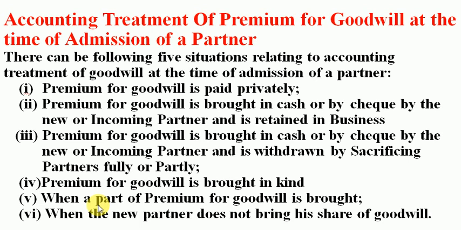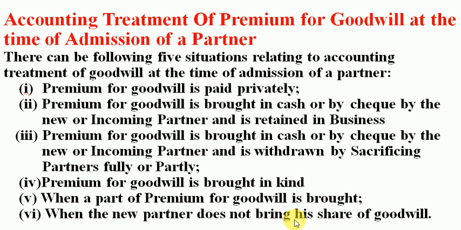Then the fifth situation says when a part of premium for goodwill is brought. So this is actually the second case, which is brought in cash, and the sixth case when new partner does not bring his share of goodwill in cash. So it's a midway. So both these situations will be applied in number 5 when a premium is brought partly by the new partner. And here is the last one, sixth, when a new partner does not bring his share of goodwill in cash. So these are the cases listed. Now we will go into these cases one by one.